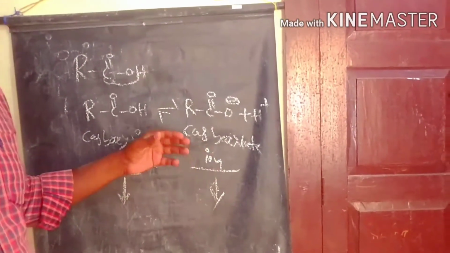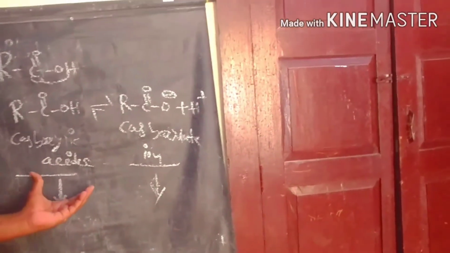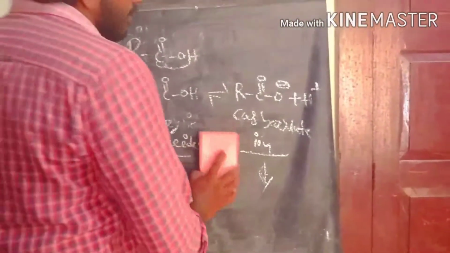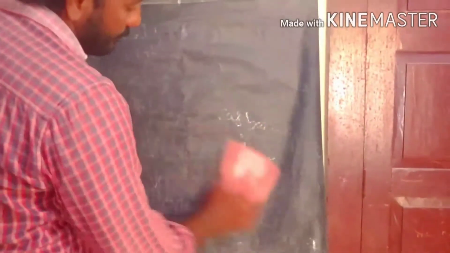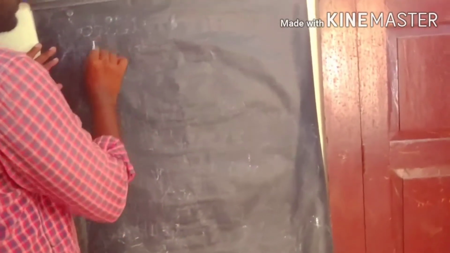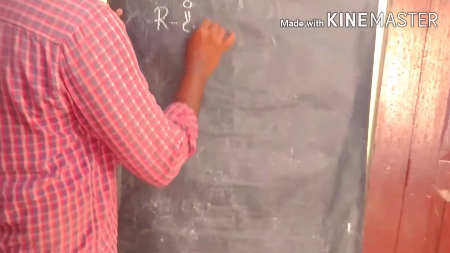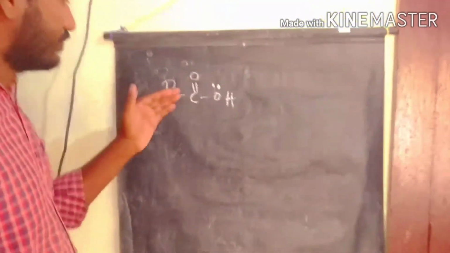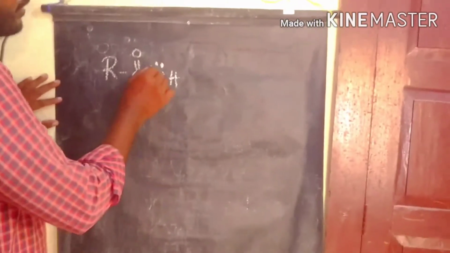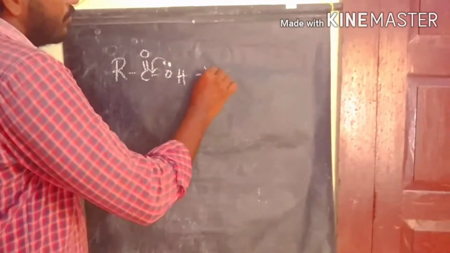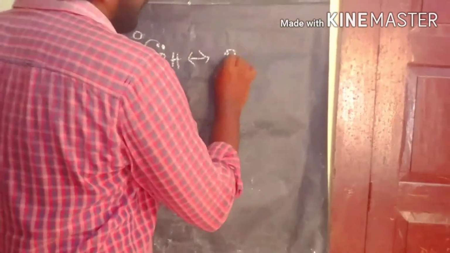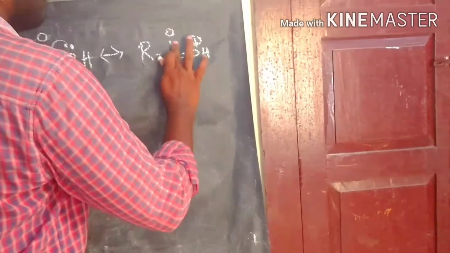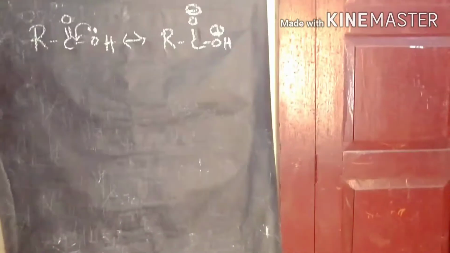So let's discuss the resonance structures of both the carboxylic acid and the carboxylate ion. First of all, we start with the carboxylic acid resonance structure. So this is the carboxylic acid resonance structure. Here the oxygen has a lone pair of electrons donating to the carbon, so we get this resonance structure.